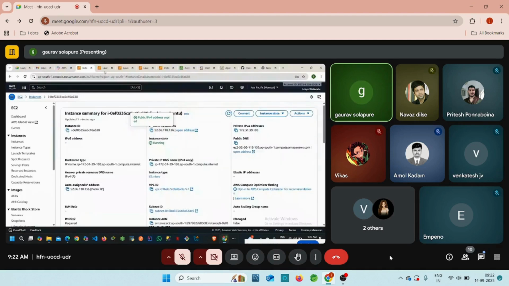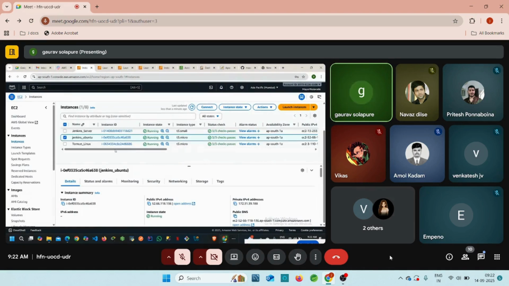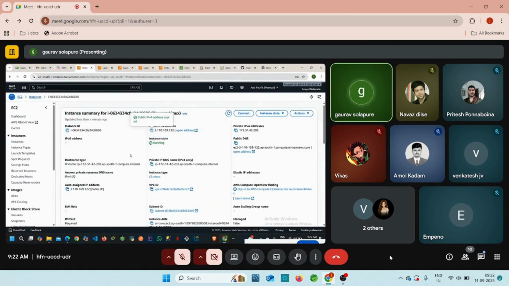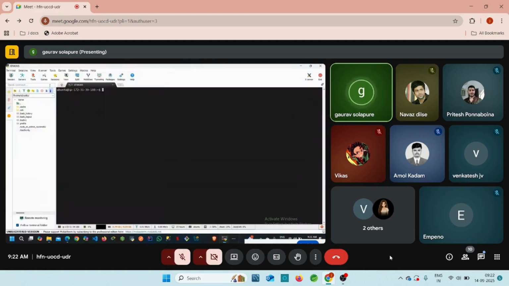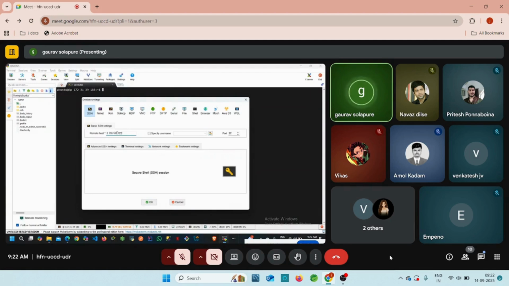Let me access the Tomcat machine as well. Yes, Tomcat is here. Just click on this instance ID, copy this public IP, and go there. Click on session, SSH, remote host is our public IP. Specify the username.